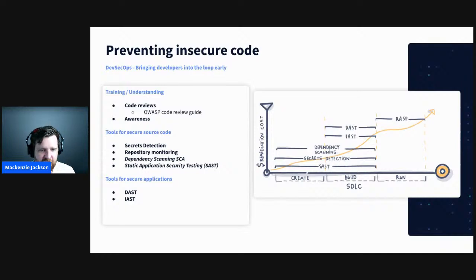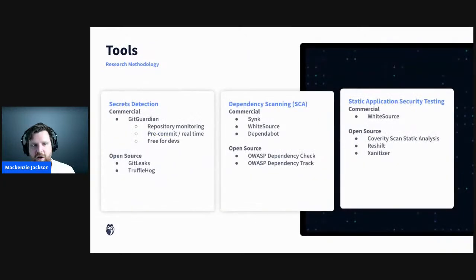Now, then we have some other tools. So dependency scanning, static application security testing. These are designed more to secure our application, but by implementing them, we can also secure our source code from these tools. And then also for securing applications, there's a lot of different things that we can do. Out of the scope for this talk, but definitely check out the OWASP. For all tools, I always recommend OWASP. OWASP has great resources to be able to find open source tools that are available in each of these categories.